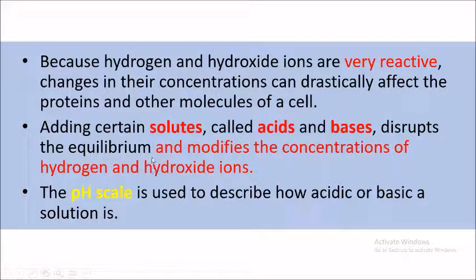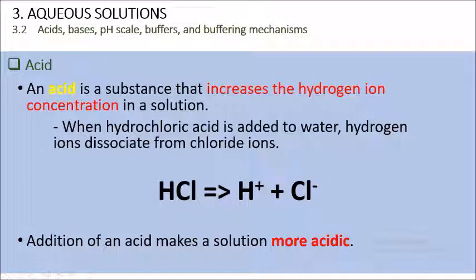By adding certain solutes, a solute being a substance that can dissolve in water, such as acids or bases, it will disrupt the equilibrium of the water and later modify the concentrations of hydrogen ions and hydroxide ions. The scale used to describe the acidity and alkalinity of a solution is known as the pH scale. So let's look further into what is meant by an acid.